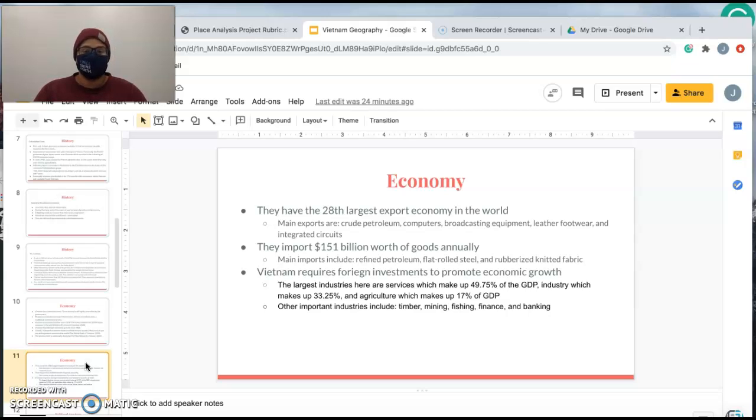They're the 28th largest export economy in the world. Their main exports are crude petroleum, computers, broadcasting equipment, leather footwear, and integrated circuits. They import more than $151 billion worth of goods annually. Some of those include refined petroleum, flat-rolled steel, and rubberized knitted fabric. They also require foreign investments to promote their economic growth. The largest industry that receives that service is their agriculture industry.